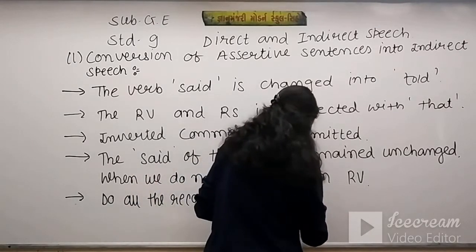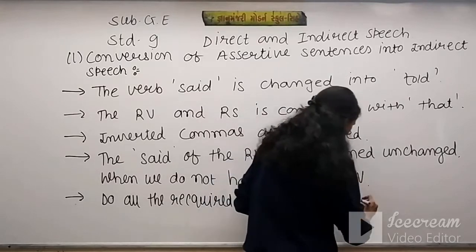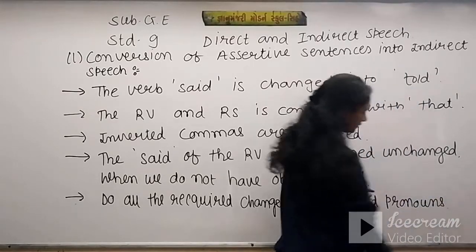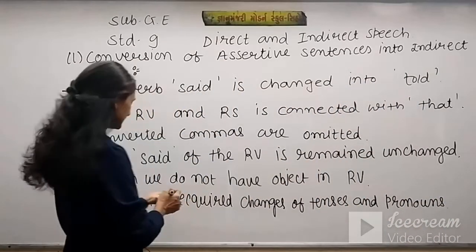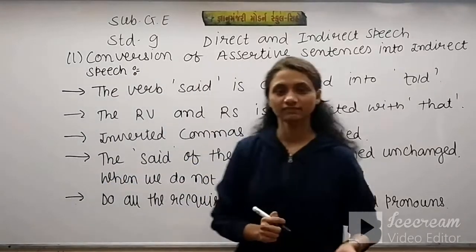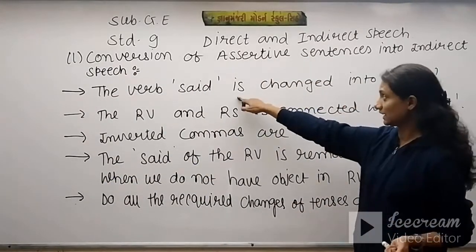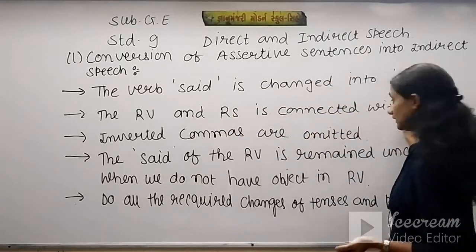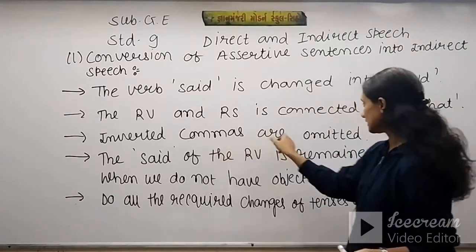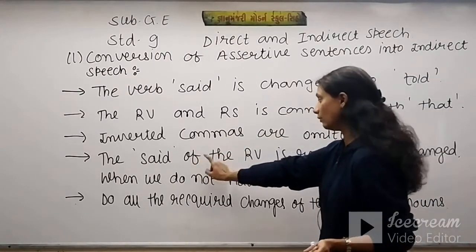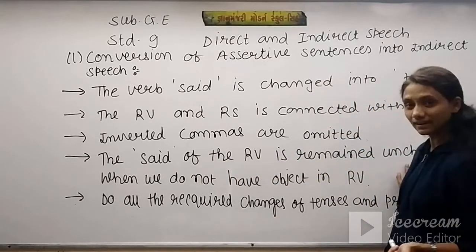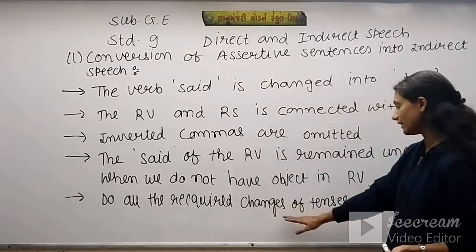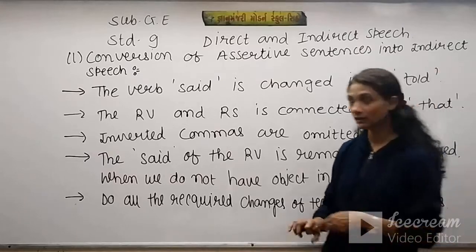Changes of tenses and pronouns. That is a common rule for all. These are the rules for assertive sentences while we change into indirect speech. The verb said is changed into told. The RV and RS are connected with the conjunction that. Inverted commas are omitted. The tense of the RV remains unchanged when we do not have an object in the RV. Do all the required changes of tenses and pronouns. Please note that down.